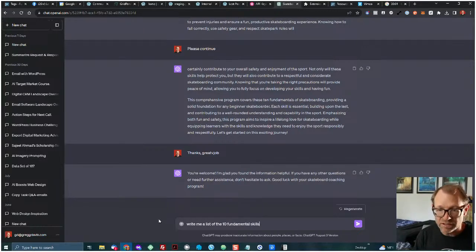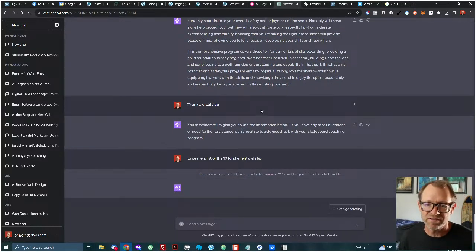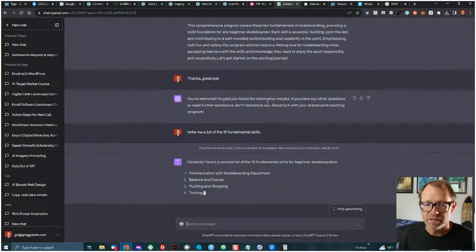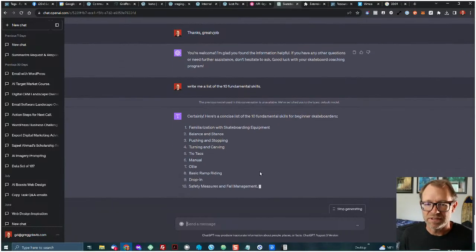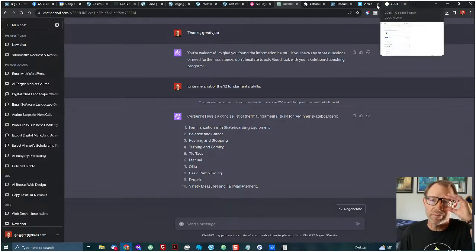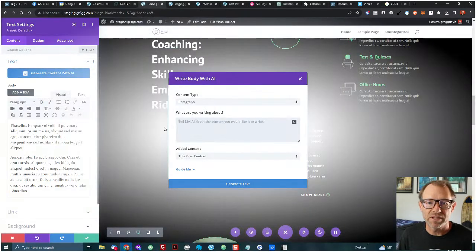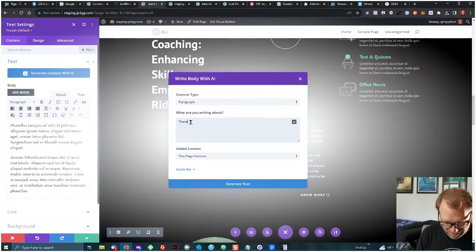I'm just asking ChatGPT to write me a list of just the 10 fundamental skills. So now that I have this list in a small list, I'll copy that just so I have it. Now that just saved me a little time, just having to retype or place that into a document in order to edit it. So these are the 10 fundamental skills that the program teaches about.